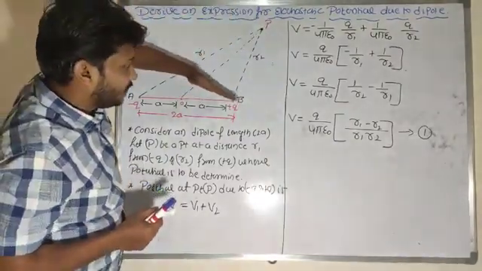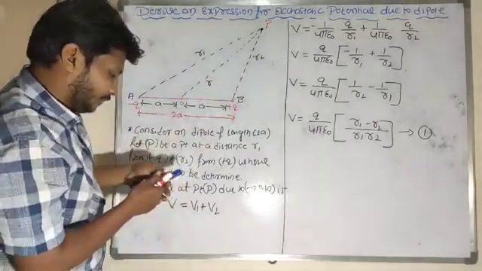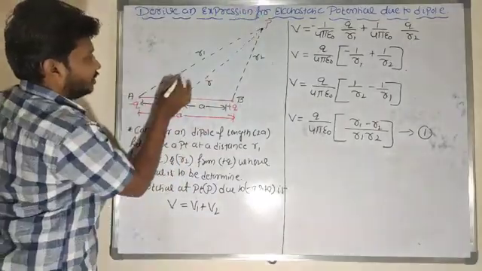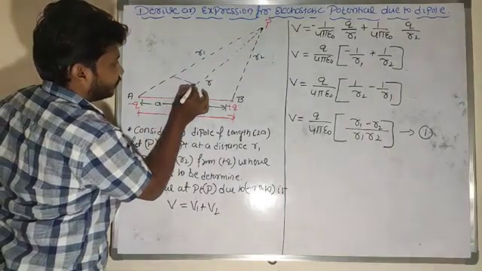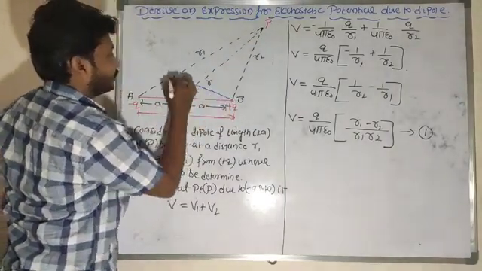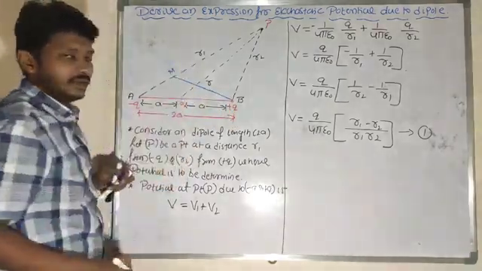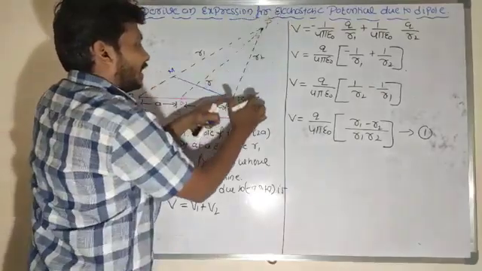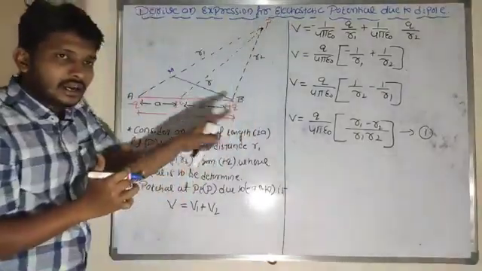For that purpose, I will draw one perpendicular line to AP. If I draw that perpendicular line, for example, this is M here. Now the distance from M to P and the distance from B to P is nearly equal.